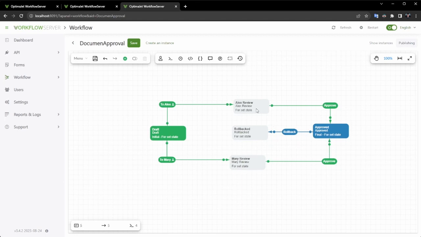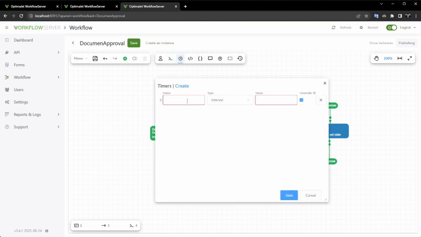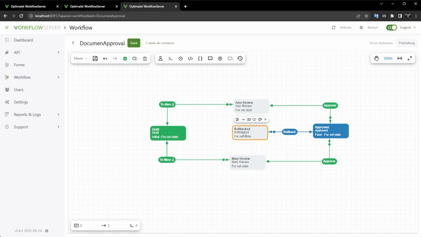To demonstrate how timer's function works, I will include a timer set with a 5-second interval to revert the process to its initial state. Let's save the diagram and observe the impact on the previously created process.